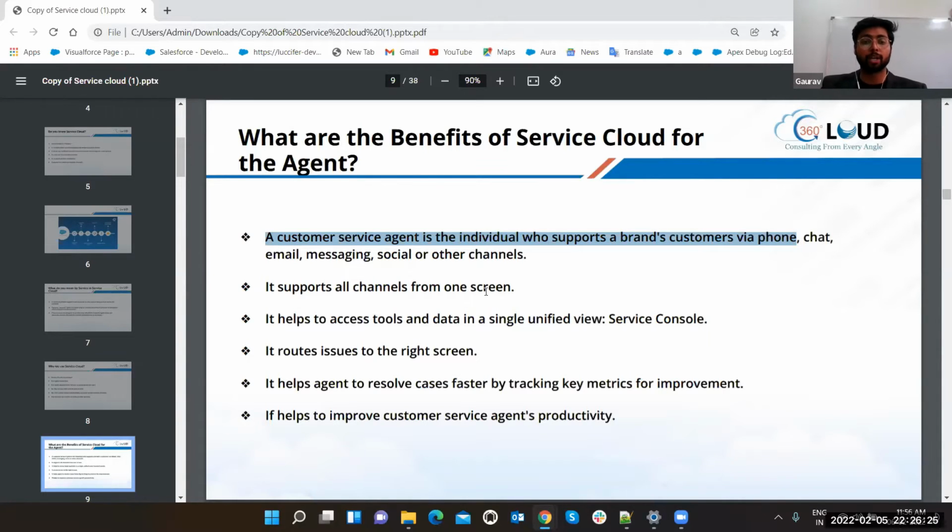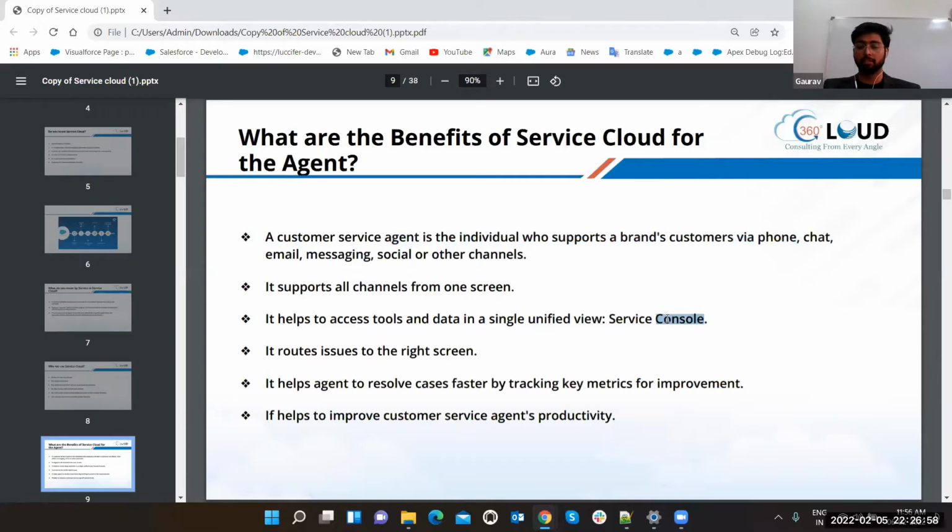But suppose we have one page, just like this is the one page. You can answer there, you can question there, and that one page is going to assign the questions: some questions to me, some questions to Mr. Anand, and some questions to Miss Khyati. Then definitely how easy it will be to get the solutions for you guys, right? So that's it, support all the channels. It creates a single point so that you can easily access each and every question one by one. It helps to access tools and data in a single unified view, the service console.